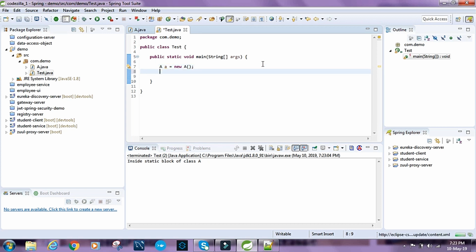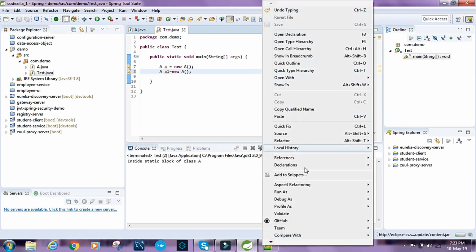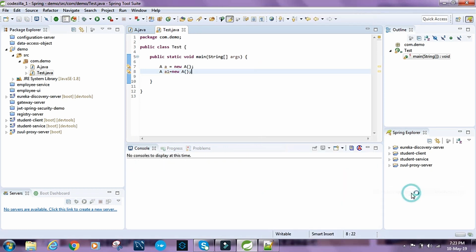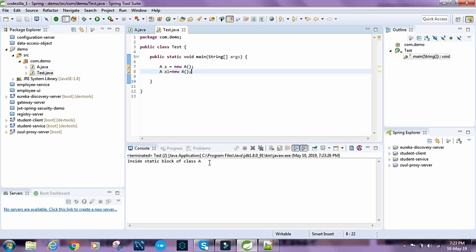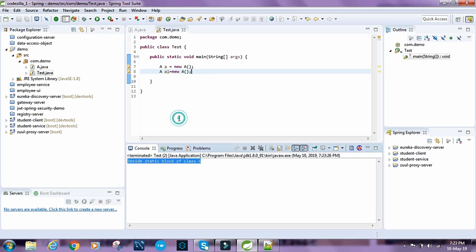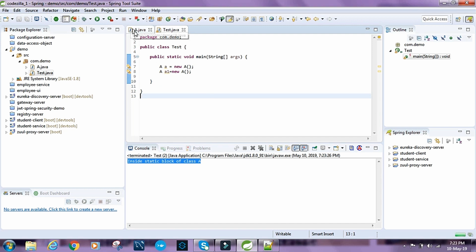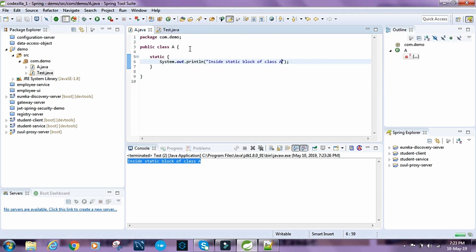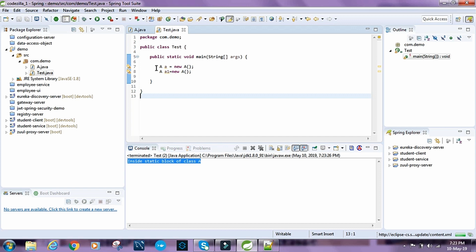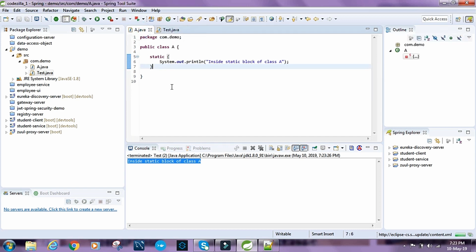Now let's create another object of A, say A1 equals new A. See what happens. So it gets printed only once, because no matter how many times we create the object, when this class gets loaded, the static block gets executed, and that happens only once. So no matter how many objects we create of this class, this block gets executed only once.